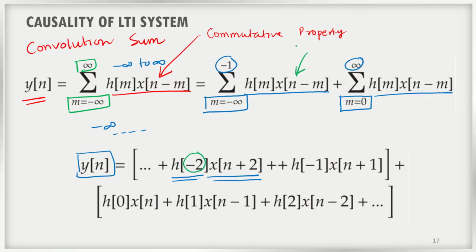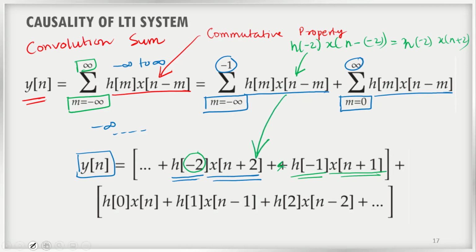If I substitute, it is h of minus 2 into x of n minus of minus 2, which results in h of minus 2 into x of n plus 2. Similarly, this term will be h of minus 1 into x of n plus 1. So this is the expansion of the first term.